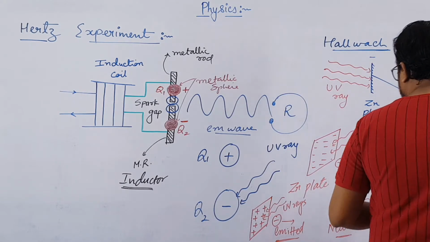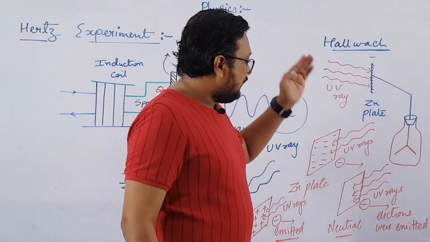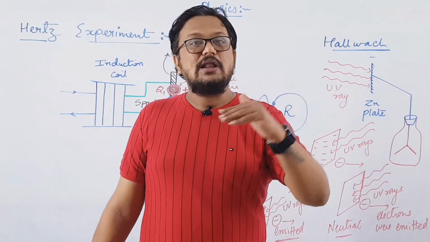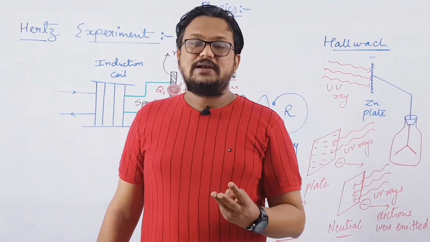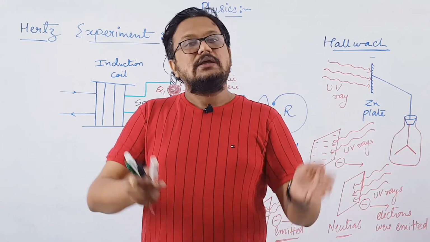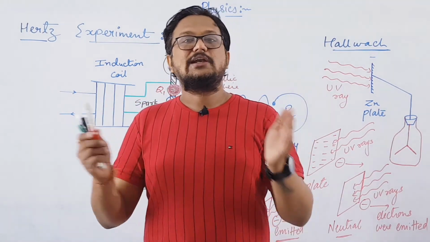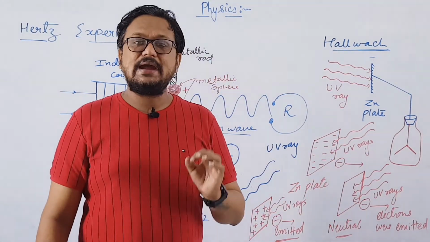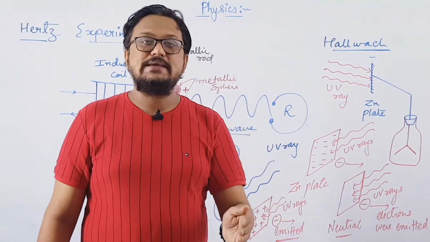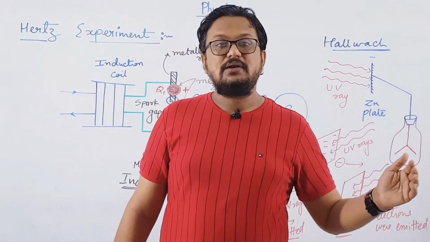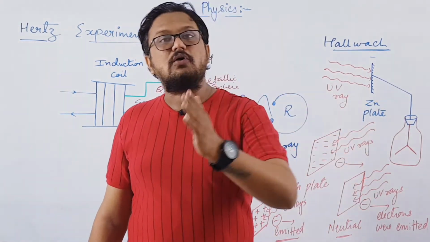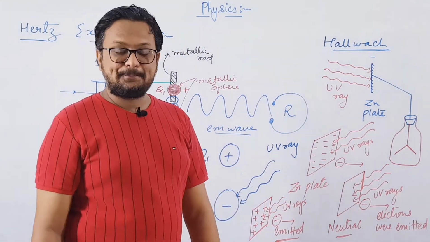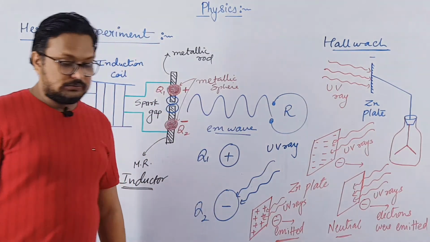So you can say that if we take a negatively charged plate, a neutral plate, or a positively charged plate and UV light is allowed to fall on it, there are three possibilities, right? Either the plate is positively charged, or neutral, or negatively charged. He used all three conditions, and he found that in all three cases electrons were emitted if we allow UV rays to fall on the plate. Clear? Pause this video and copy if you want to.